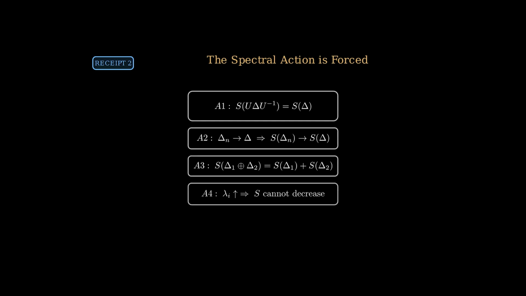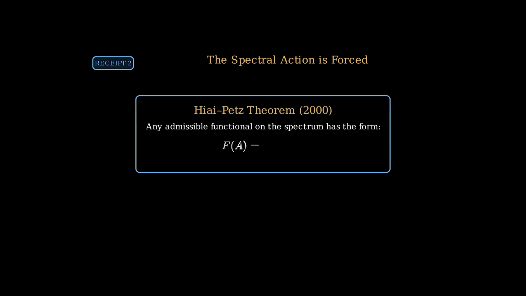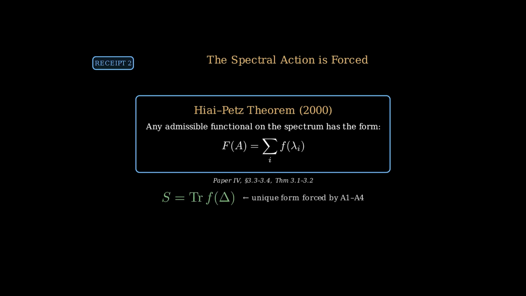Given these 4 axioms, the ep.6 classification theorem applies. The conclusion is Theorem 3.2 in Paper 4. The TTFT action must take the form S equals trace of f of delta, where f is a spectral weight function. This is receipt number 2. The action is not chosen. It is the unique form consistent with geometric minimality. The only freedom left is what f is, and that freedom gets removed in the next 2 sections.